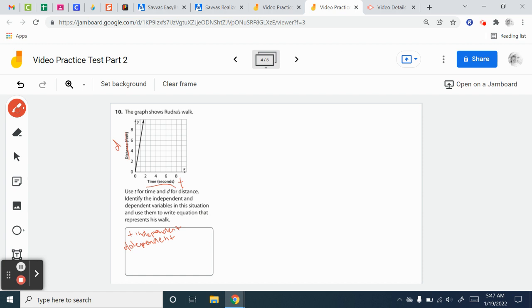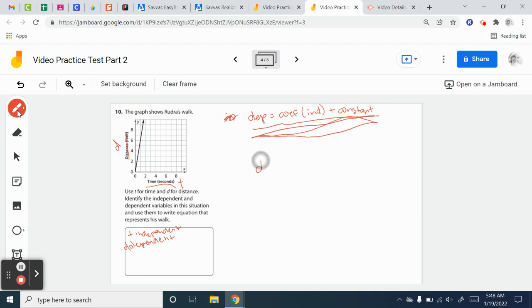Okay, so I have my independent and dependent variables. So remember, it goes dependent variable equals the coefficient times the independent variable plus the constant. Now, if you don't have that written in your notes, I would write that in my notes really big so I have it for the test. Okay, so my dependent variable is D.